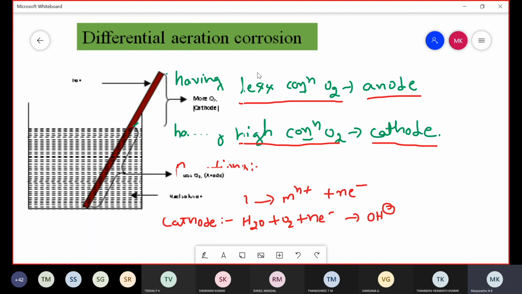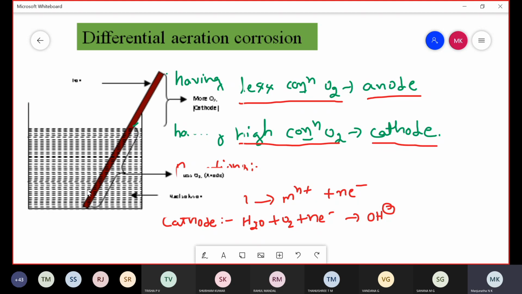Coming to one example, a partially immersed iron rod in sodium chloride solution. See, this is the sodium chloride solution and this is an iron rod, partially immersed in the sodium chloride solution. The remaining part is above the solution. There is a difference in concentration of oxygen on the surface of the iron.